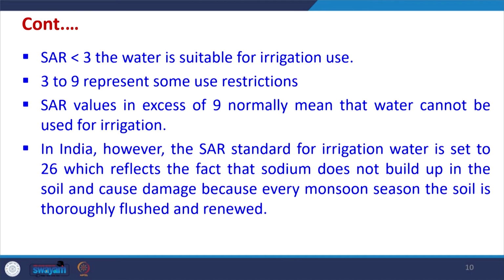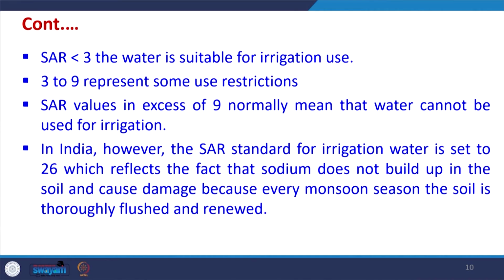milliequivalent per liter. Now, if the SAR value is less than 3, the water is suitable for irrigation use. So, it is good if we can have irrigation water with an SAR value of less than 3. Between 3 and 9 we can still use the water with some restriction, but if the SAR value is more than 9, that means the water is not good enough for use as irrigation, and in the long run if we continuously use that water, then there may be issues and the whole of the land may become infertile also. This is a possibility.